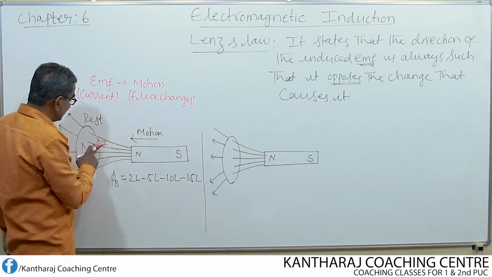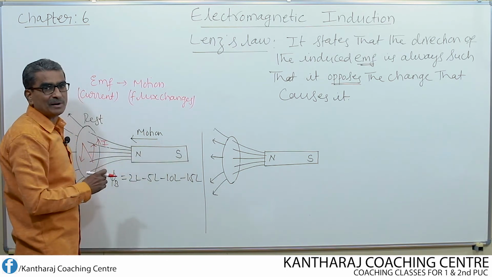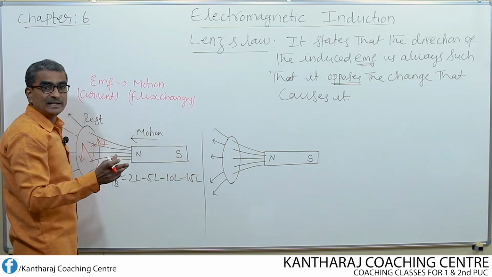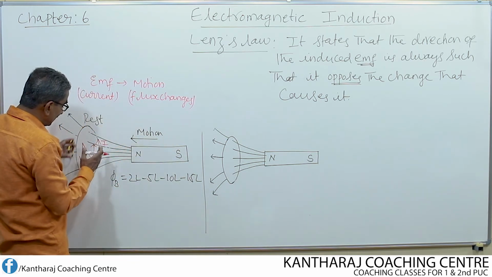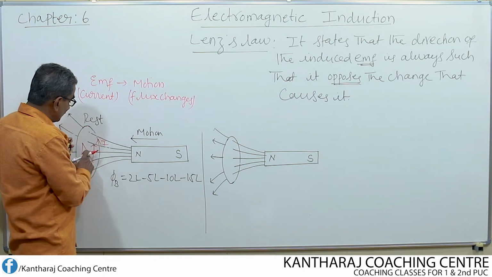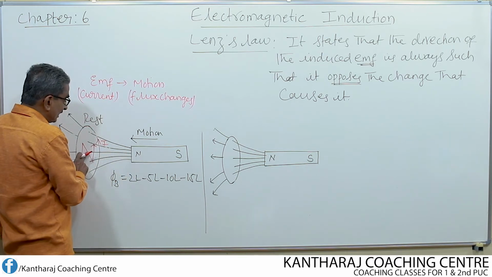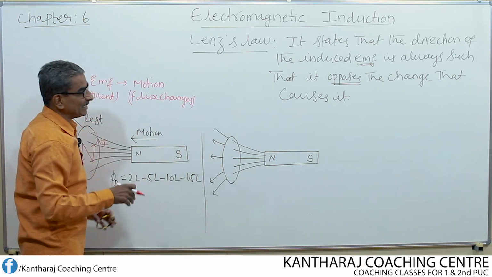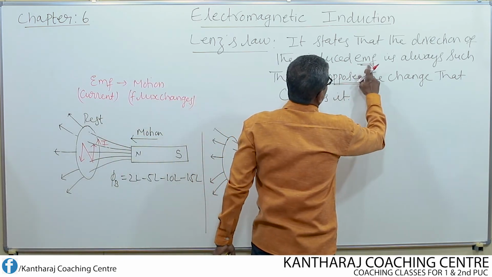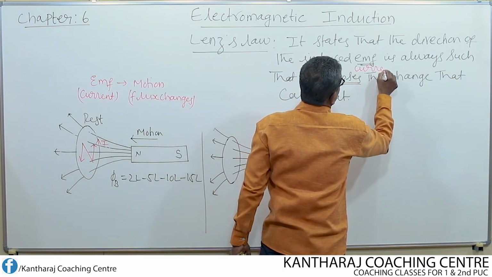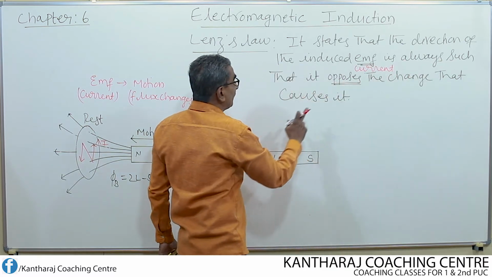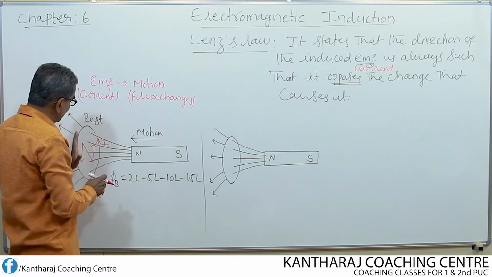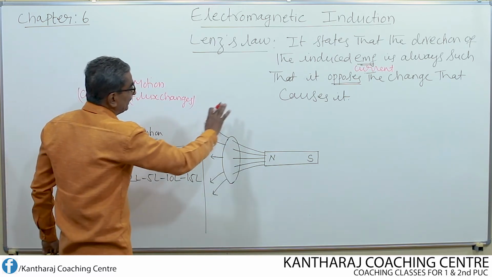How does it oppose? The current itself is not going to oppose the motion of the magnet directly. The current opposes the motion of the magnet by repelling it, indirectly, by producing a north pole at the near face. Like poles always repel, so this north pole tries to push back the magnet. That is the meaning of opposition. So the direction of induced EMF or current is always such that it opposes the change. Change here is nothing but motion, and this motion is opposed by this induced current. So that is the meaning.